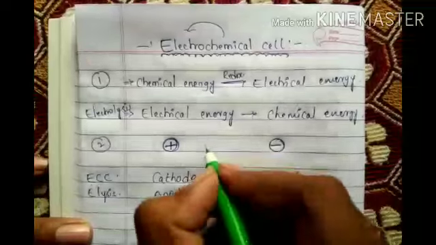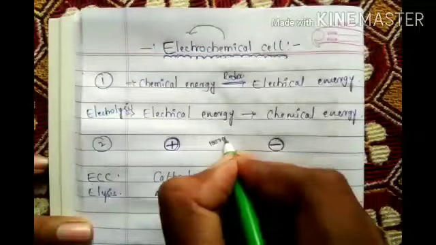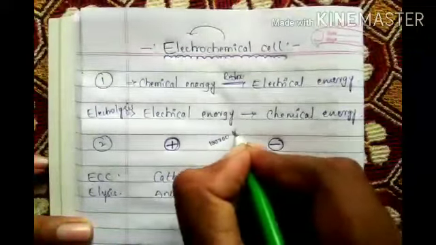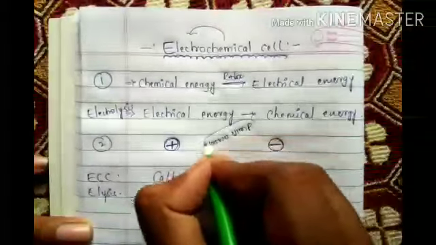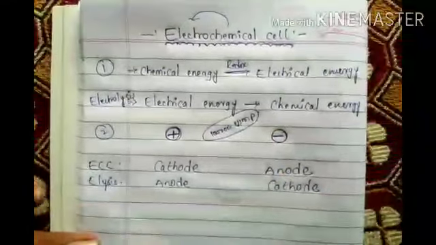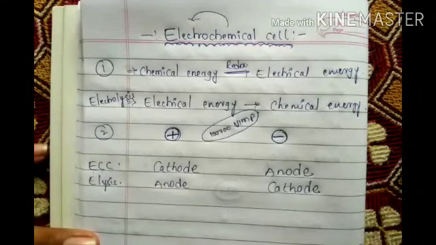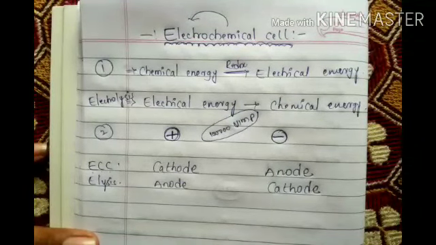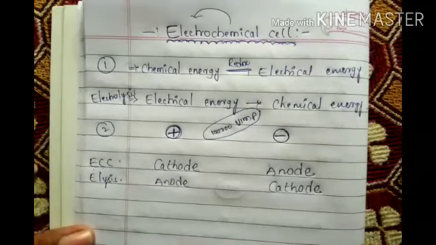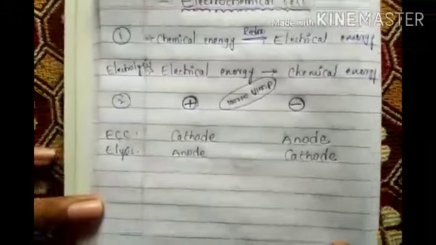This is 1000 times, 2000 times, 1 lakh times important. If you forget this point, whatever you do, that problem's answer won't come. At cathode what is going on, at anode what is going on, we won't know. This is the second most important point.